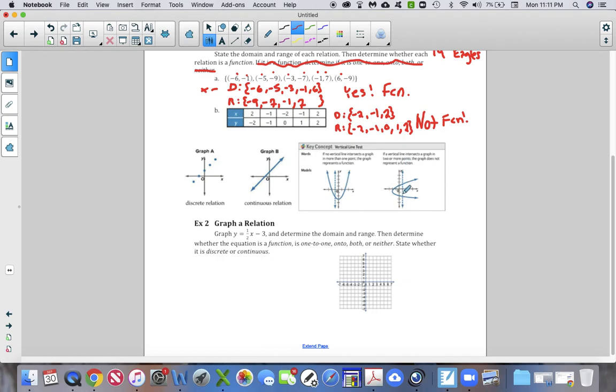So if you can do a vertical line test and it crosses more than one place, it is not a function, versus like this one where it crosses only one place. For every vertical line that I do, it is okay.